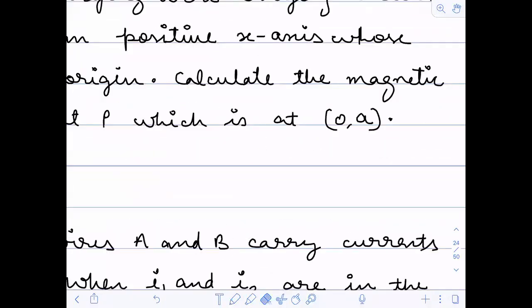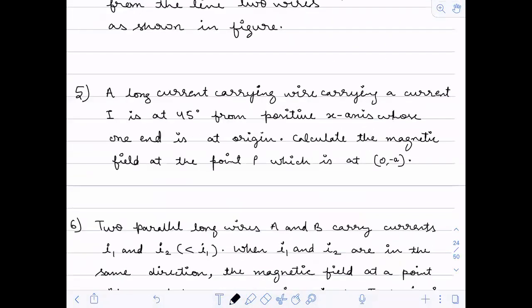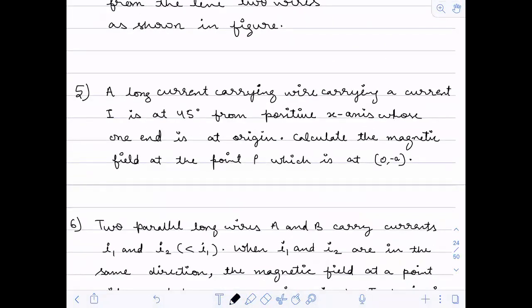$215. The timing has changed or what? This is minus a. This is minus a. Okay, fine. Okay, up to 215 we have, no problem. So make this correction in question number 5, which is minus a, not a. So 0 comma minus a.